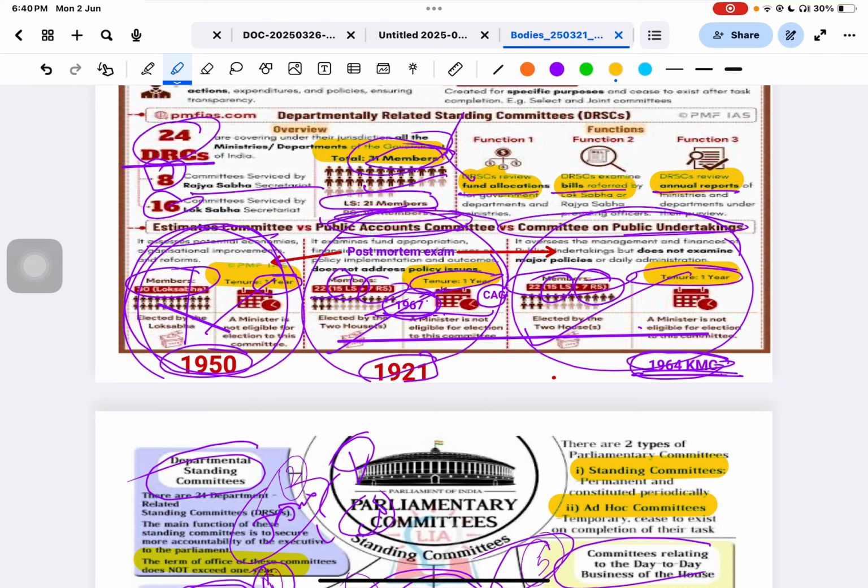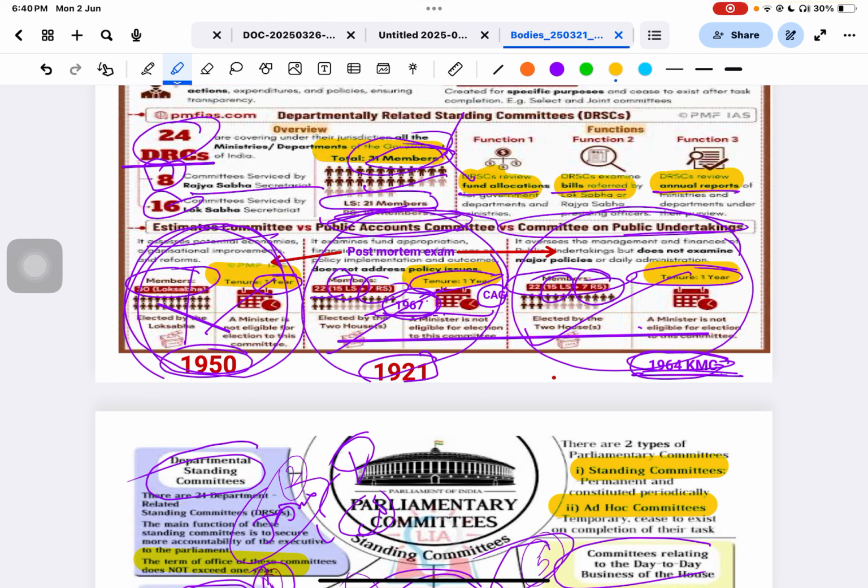Earlier any member could become the chairman of this committee, but in 1967 it became mandatory that the opposition will become the chairman of this committee. Do you know why? Because CAG means auditing, right? That's why. So now the third one is the committee on public undertakings.